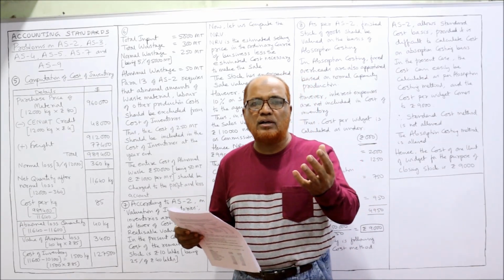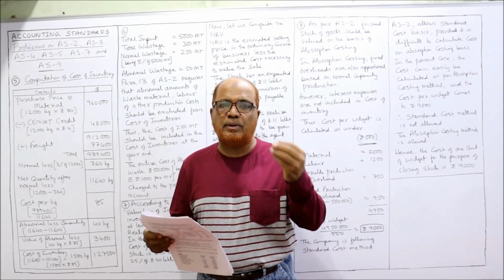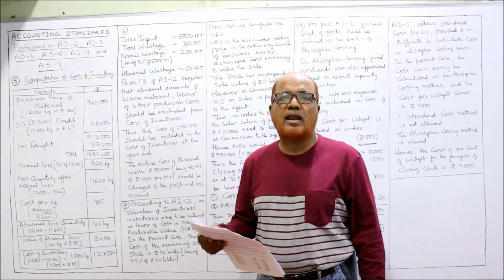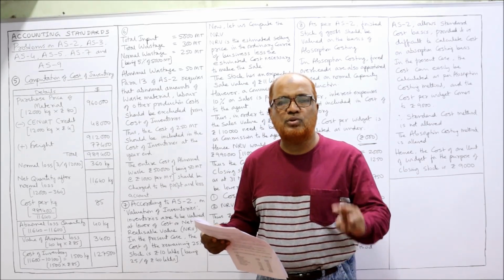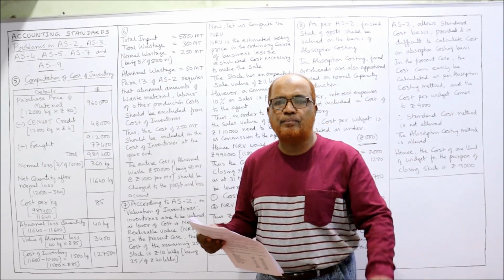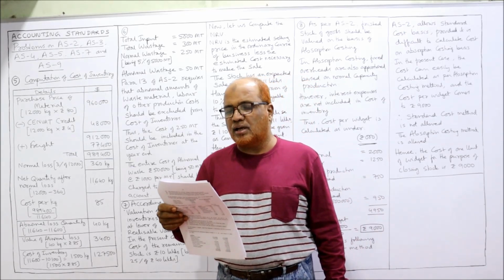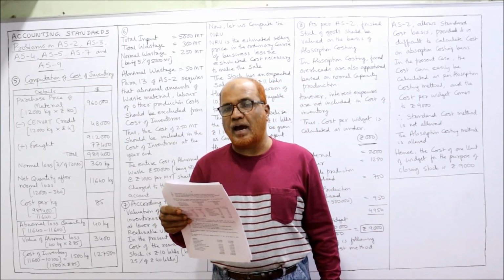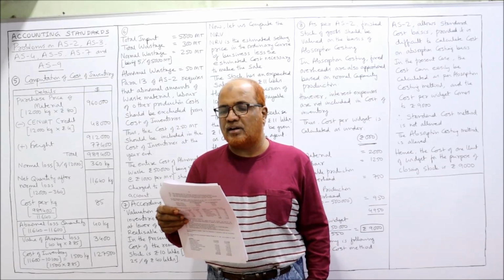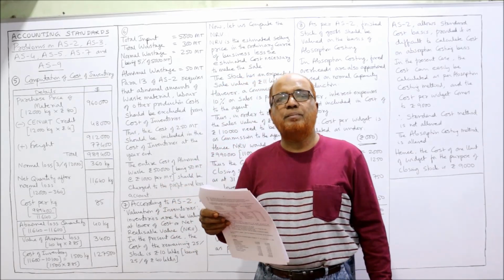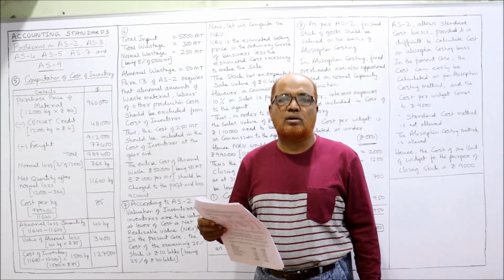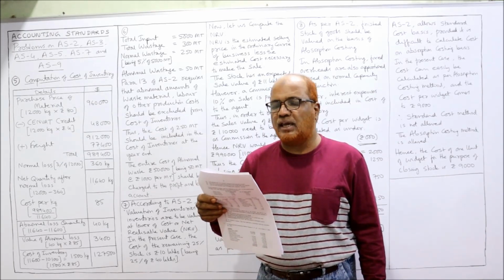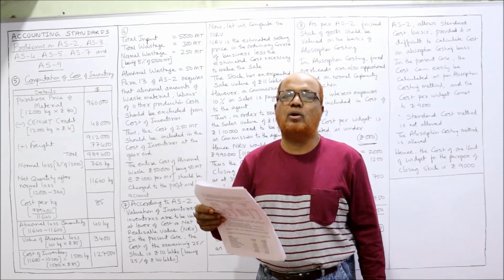So whatever quantity we purchase, 3% will be lost in transit. So 3% of 12,000 will be normally lost. The company actually received 11,600 kilogram and consumed 10,100 kilogram of material. That means the remaining material is in closing stock, not sold. Compute the cost of inventory under AS2 and abnormal loss.